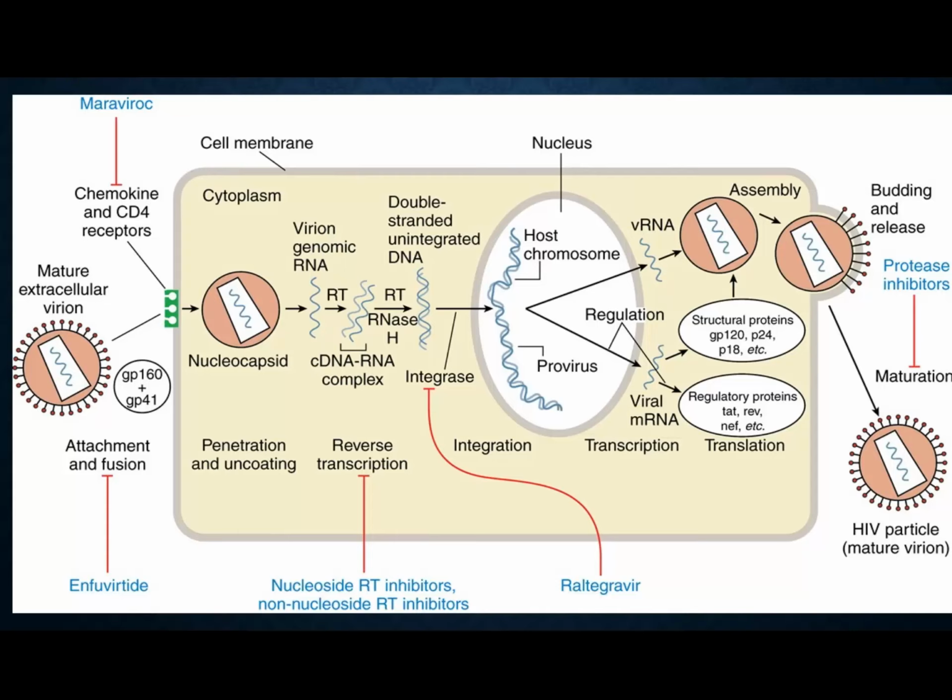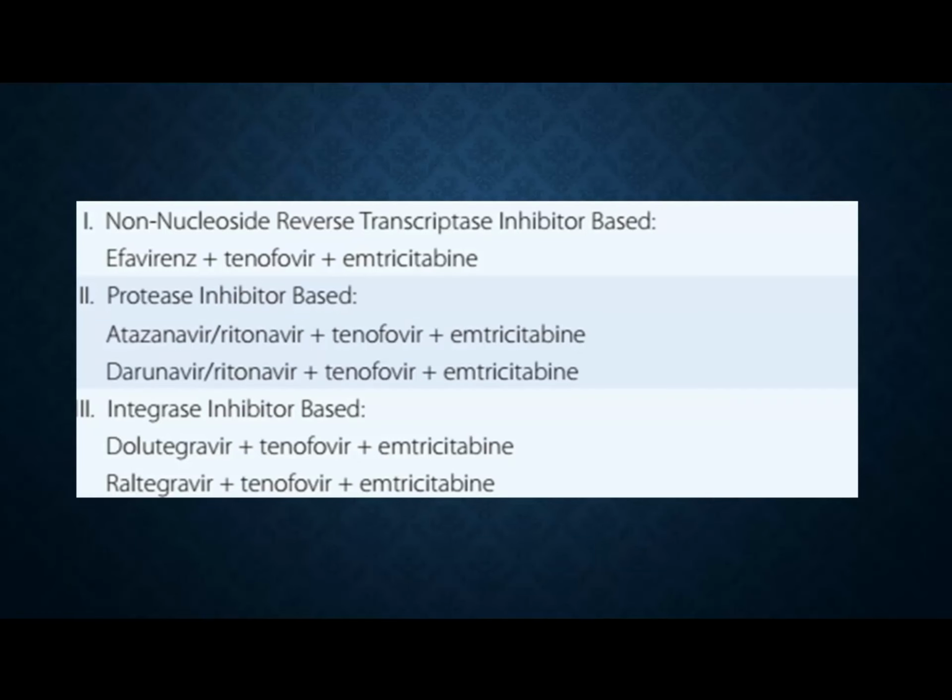And lastly, at the end, you see where the budding and release are being shown. The budding and release depend on the enzyme protease, which cleaves the long polypeptide chain into smaller ones, and this is prevented by protease inhibitors like lopinavir, saquinavir, ritonavir. So these are basically the sites of action of all these drugs.